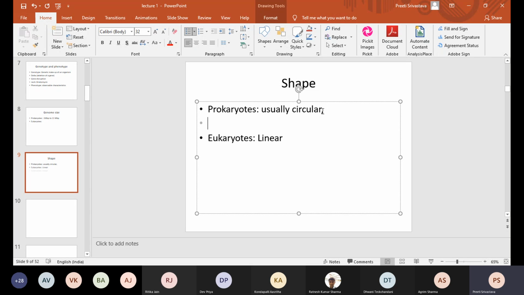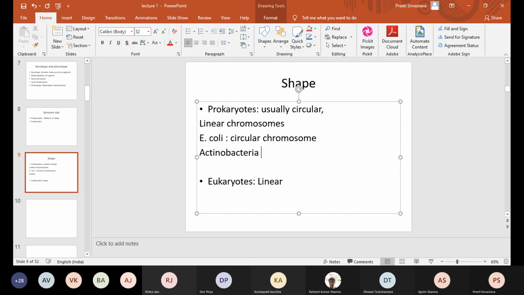But you do have bacteria which contain linear chromosomes. For example, E. coli has a circular chromosome. Let's take a few examples of linear. Rhodococcus is an actinobacterium.